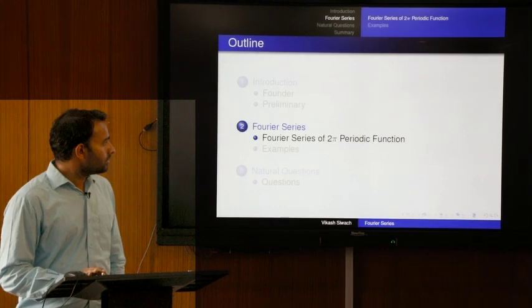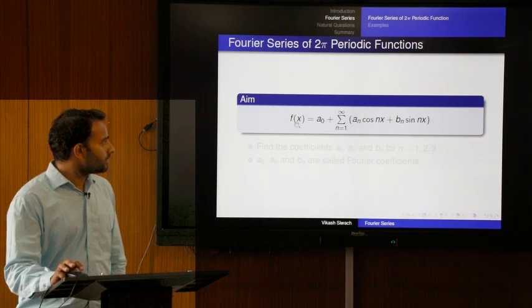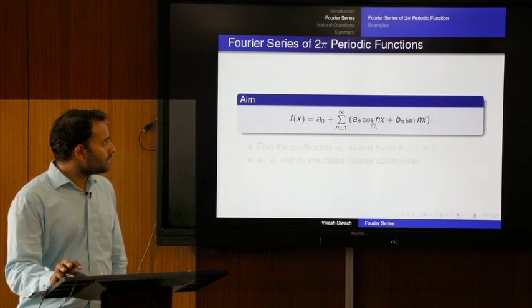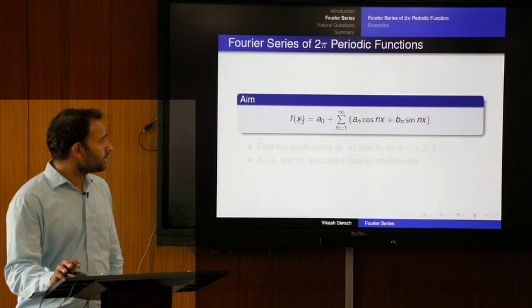So, we move to the Fourier series representation now. This is the Fourier representation of a function f(x), which is 2 pi periodic. As we have already seen, a linear combination of the constant function, cos nx and sin nx is also 2 pi periodic. So, this function should be 2 pi periodic.